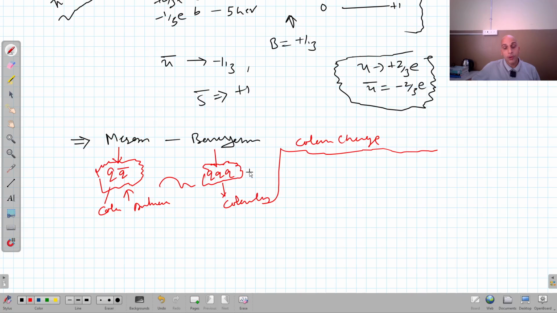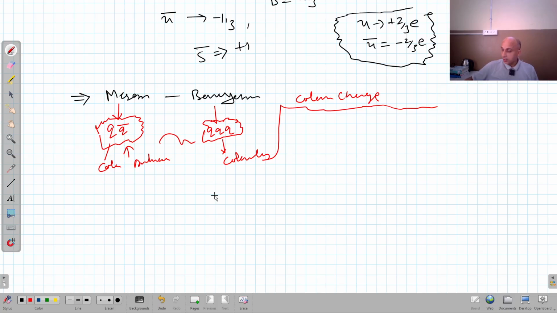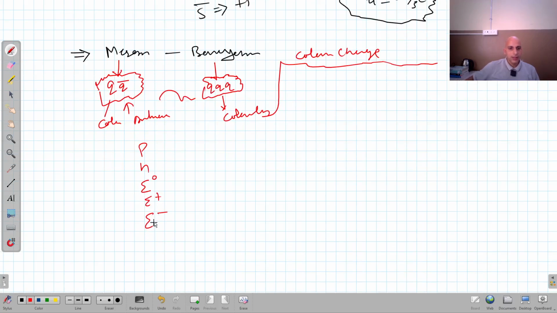So we have to memorize that table, that is, what the combinations are. Starting from the simplest one, proton, neutron, sigma naught, sigma plus, sigma negative, then lambda naught, right? All these particles, right?